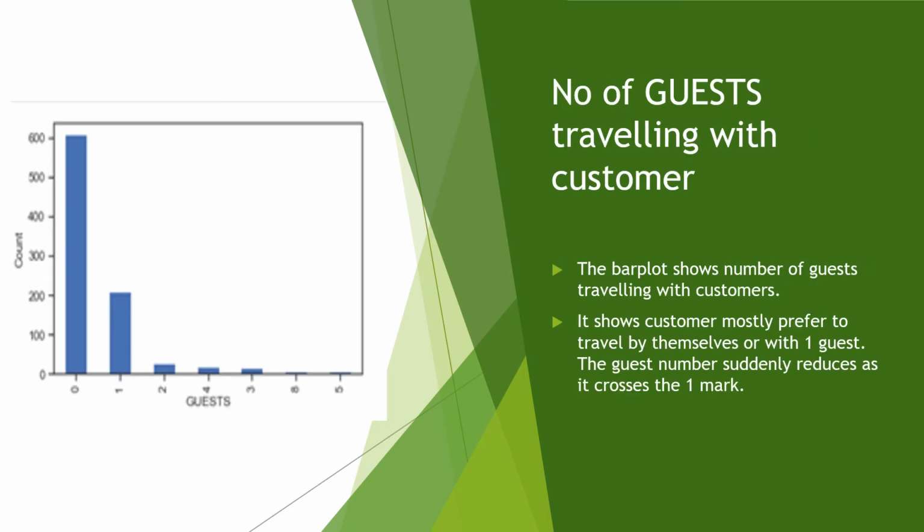Next is the number of guests traveling with the customer. In this bar plot, we have plotted the number of guests accompanying the customers. We can see that customers generally prefer to travel by themselves or with at most one passenger. You can see a sudden reduction in the number of guests as it crosses the mark of 1.